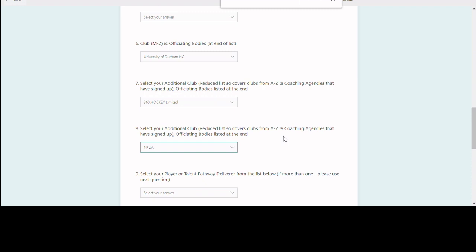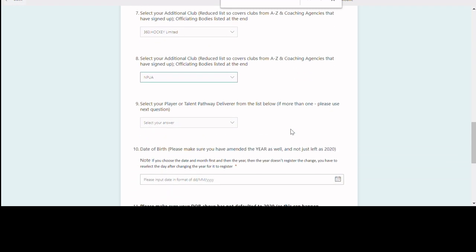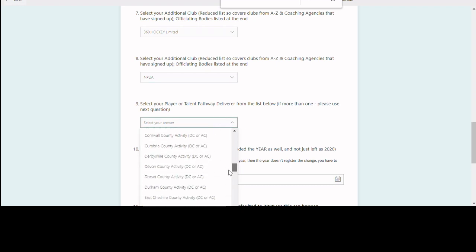Hopefully that makes sense. We'll finally move on to the final option, which is around player or talent pathway. So this relates to DC and AC activity, county activity, all the various different terminology that's used around this. So let's take as an example that you are a member of Surrey and you're going for trials at DC or AC, or you're already a member of Surrey, DC or AC, then in here you would opt for